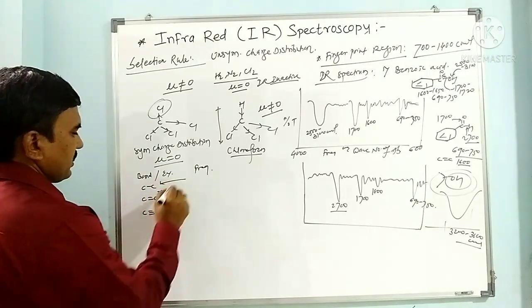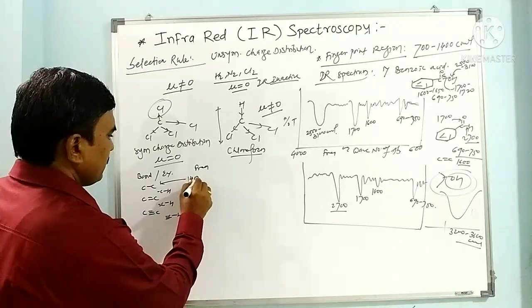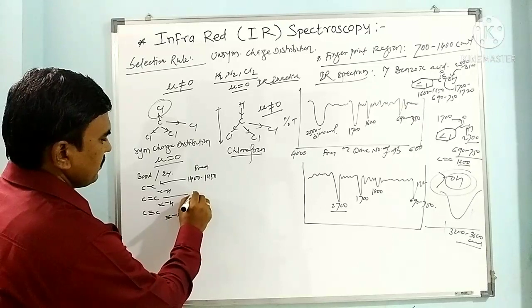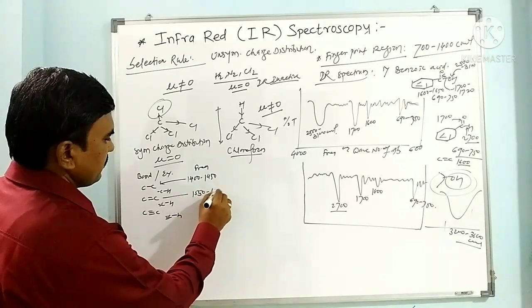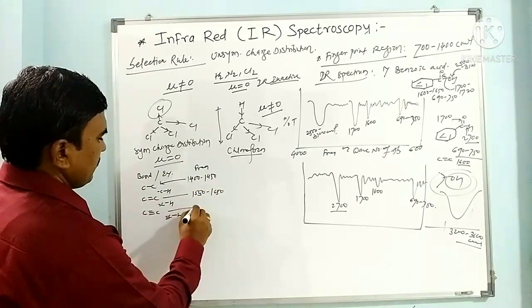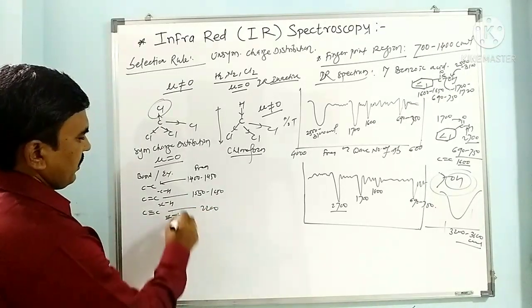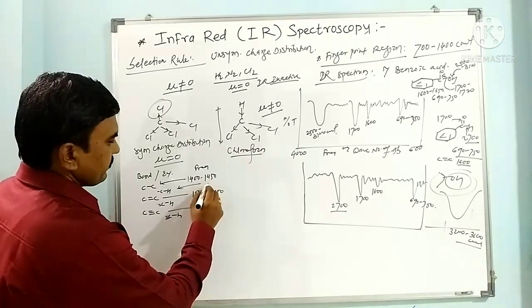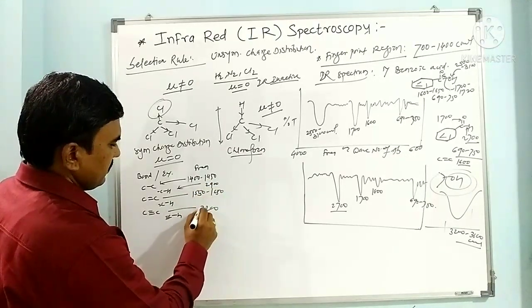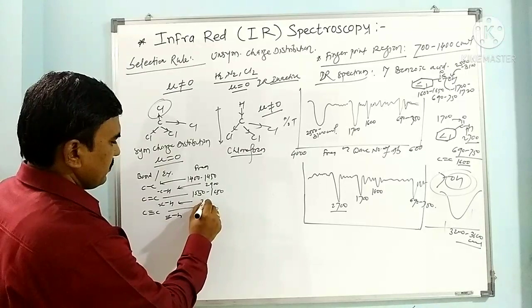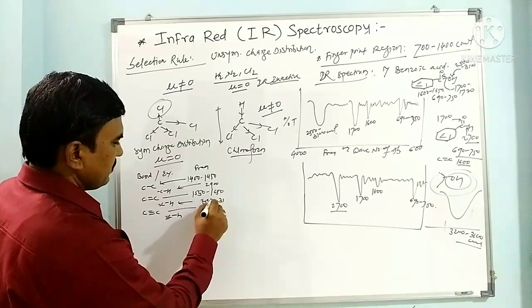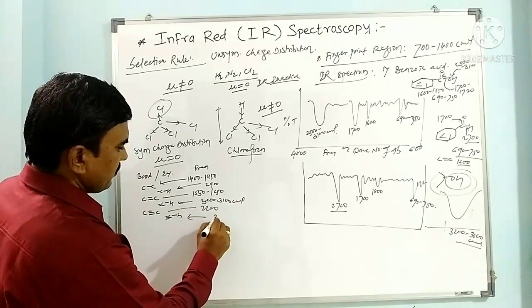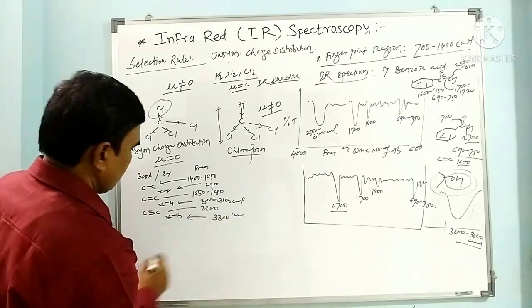The C-C single bond is around 1400 to 1450. C double bond C is around 1550 to 1650, and C triple bond C is 2200. The C-H stretching of the alkane is around 2900. For alkenes it is around 3000 to 3100 per centimeter, and the alkyne C-H is around 3300 per centimeter.